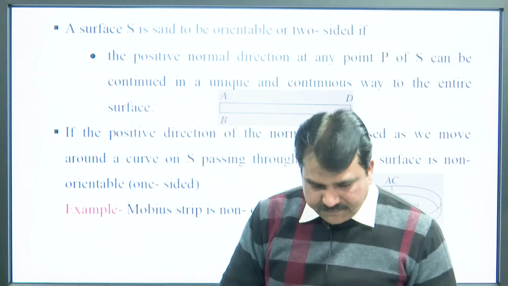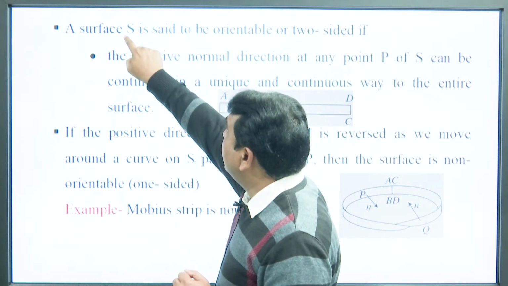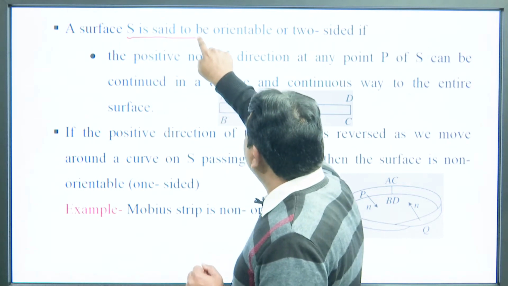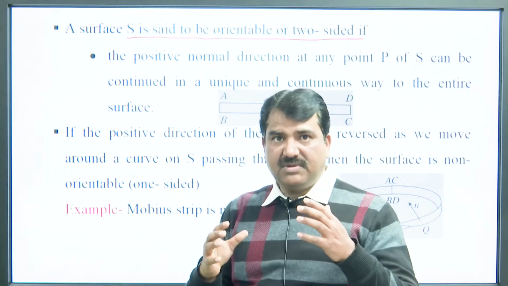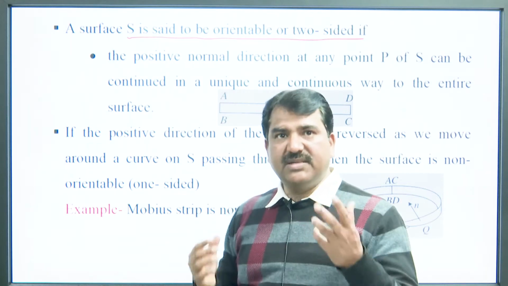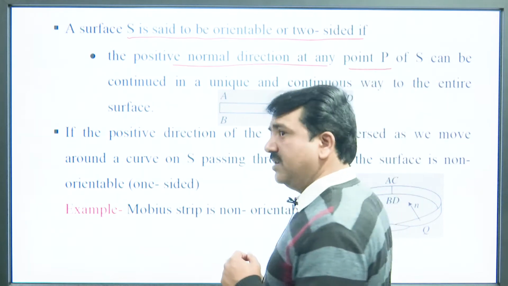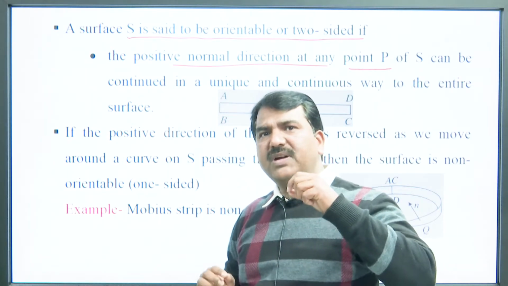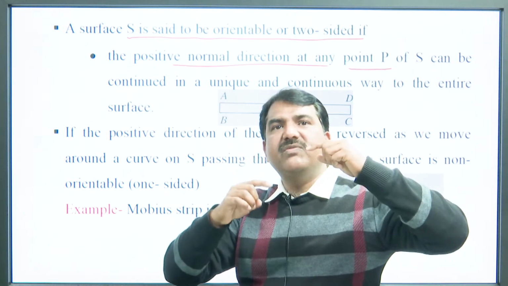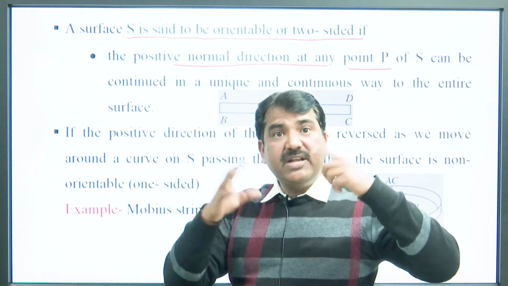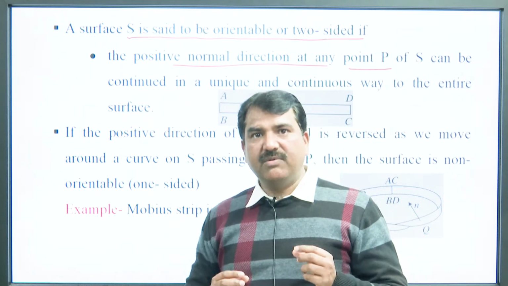Now, if we consider another example, S is orientable or two sided. The surface is orientable, or two sided, if the positive normal direction at any point P of S can be continued in a unique and continuous way to the entire surface. Then the surface S is said to be an orientable or two sided surface.